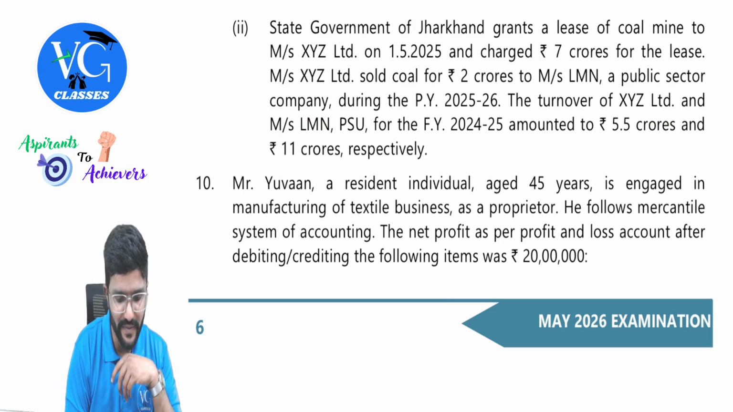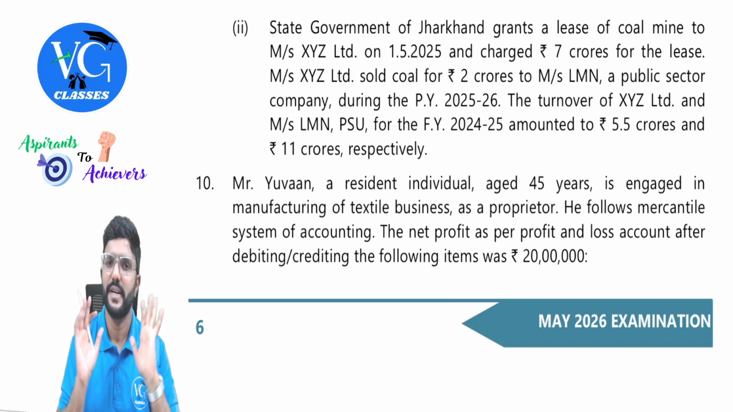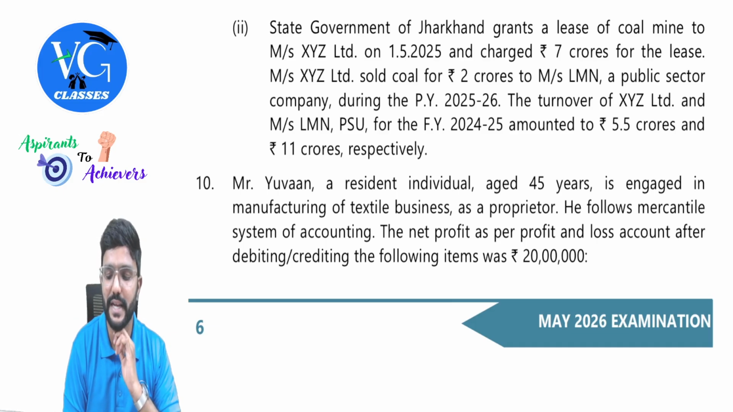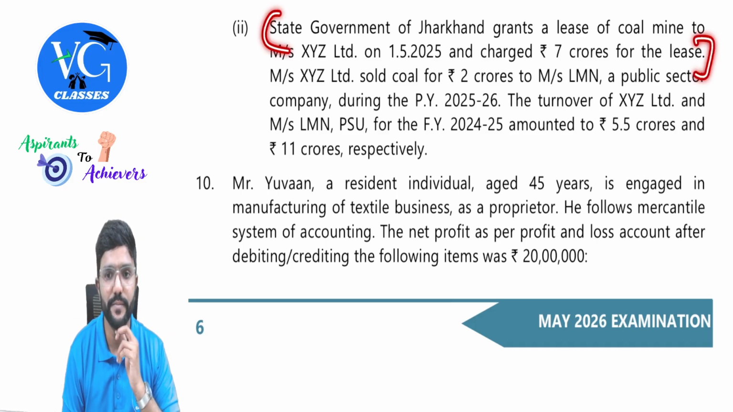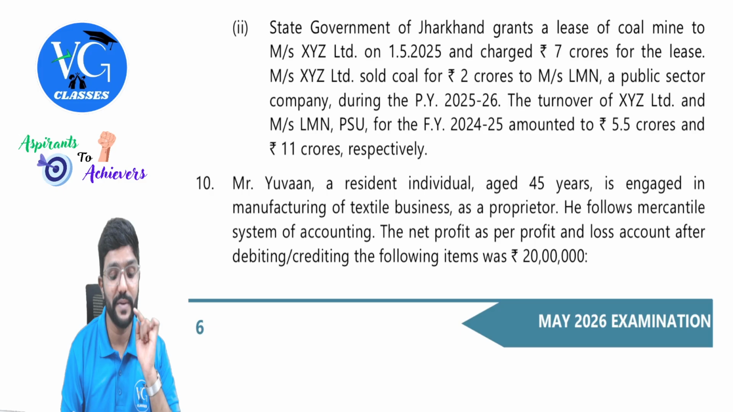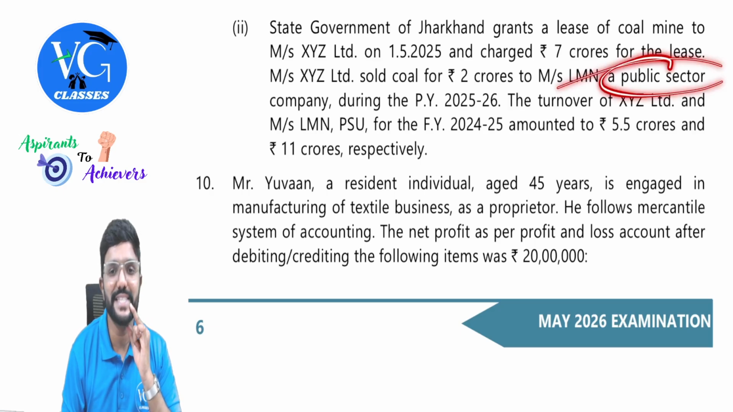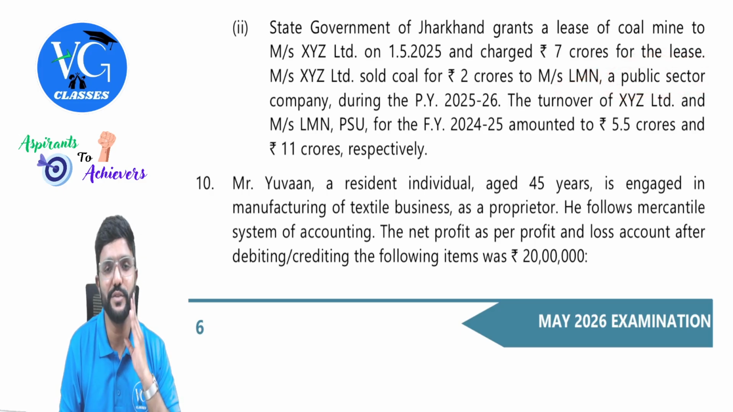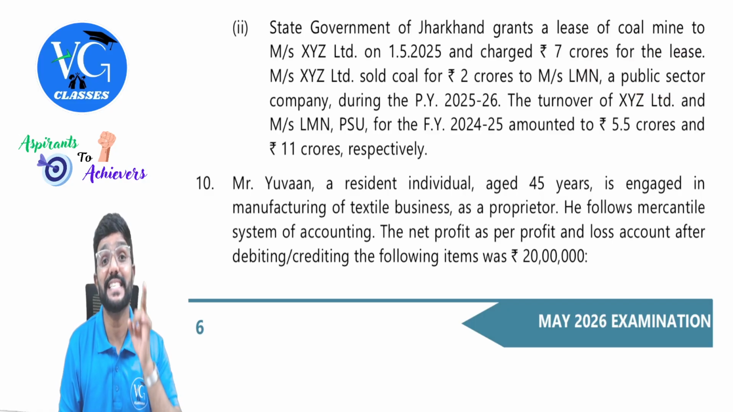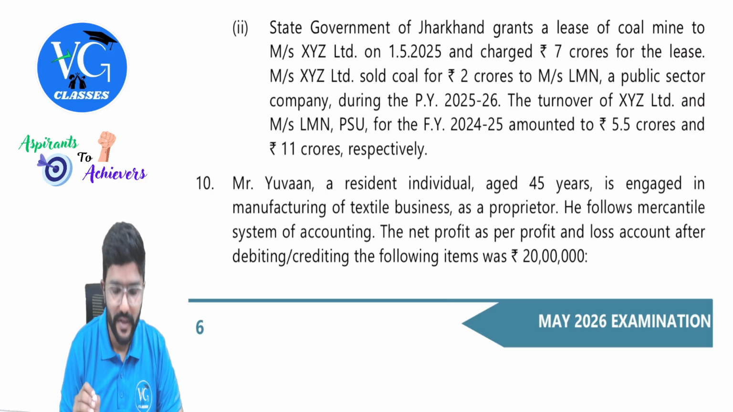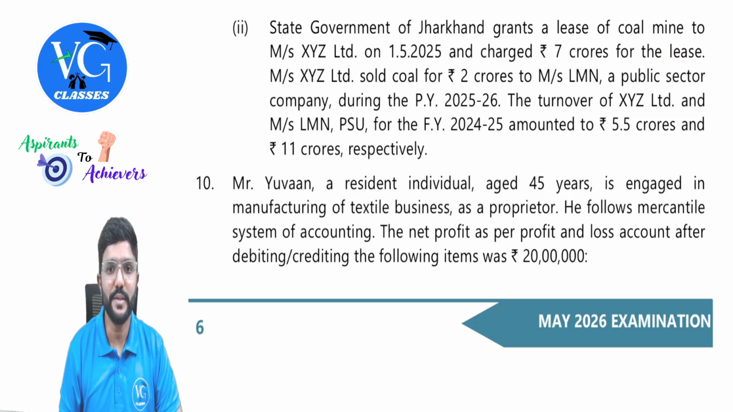For first transaction, it is very easy. It is TCS. Whereas for second transaction, we need to check TCS. TCS will not be applicable because the buyer is a public sector company, so it is an exception. Next, we should check TDS under section 194Q. Why, sir? Because the purchase value is more than 50 lakh, guys.